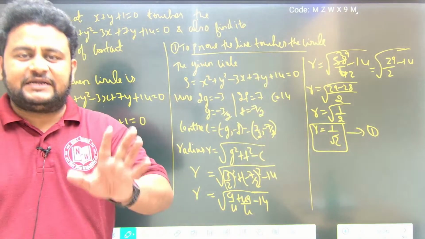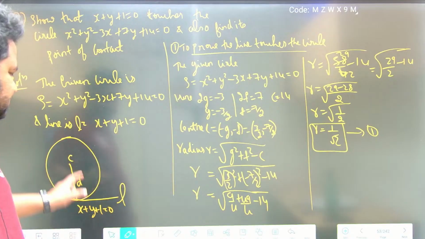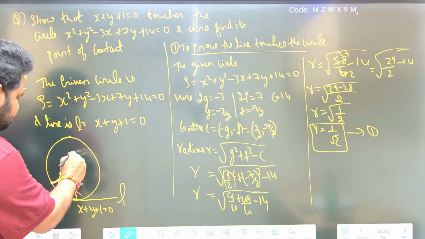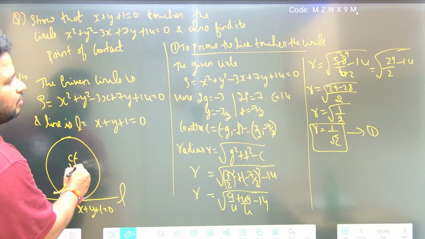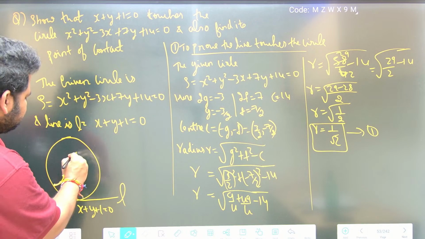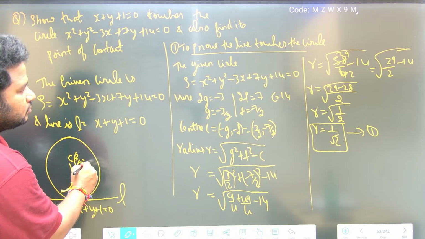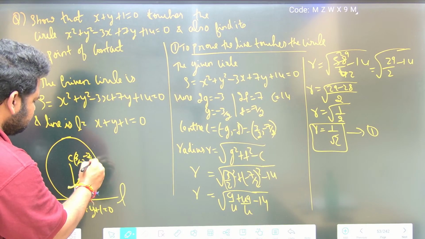Now the perpendicular distance from the center. What is the center that we got, friends? 3 by 2 comma minus 7 by 2.